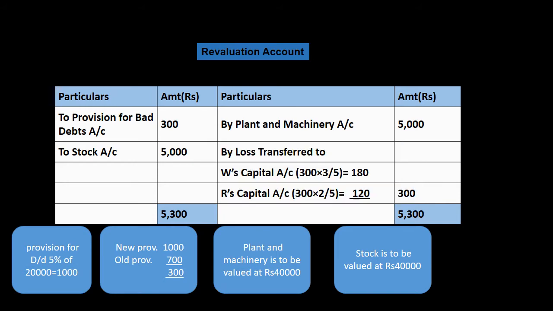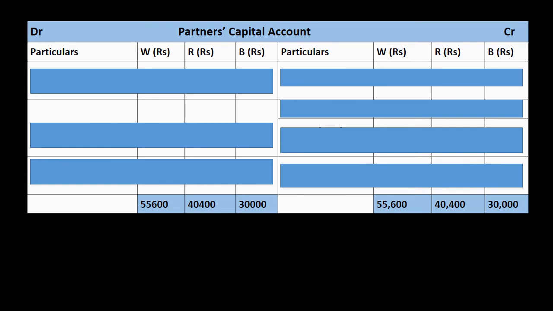Therefore, loss is there. And that loss is to be distributed in their old ratio, which was 3:2. When we divide 300 loss in their old ratio, W will get 180 and R will get 120. Now, after preparation of revaluation account, our next step is preparation of partners capital account.